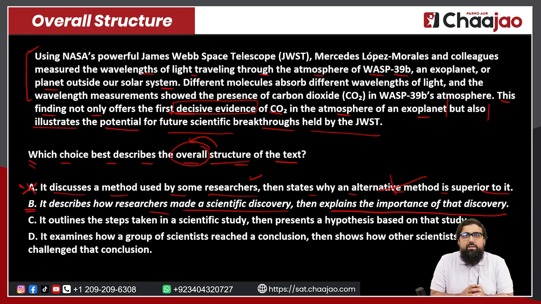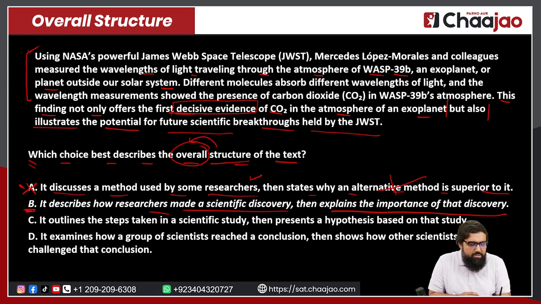So that is how it is important. They have talked about the discovery, and they have given the importance, and it has to be in order, because first they have talked about the discovery and then they have talked about its importance. The importance was not there first, so we have to go in that order. And this B, I'm not taking it as the answer right now, but it very well can be the answer unless we have something better than this, right?